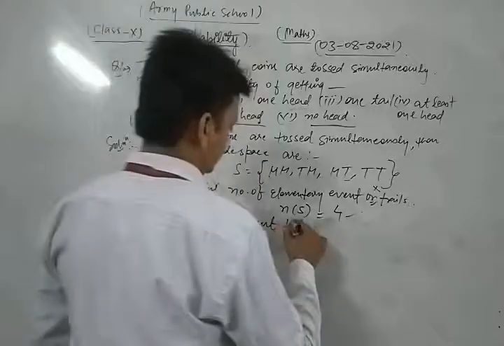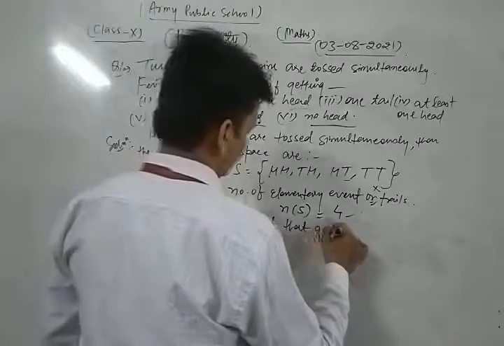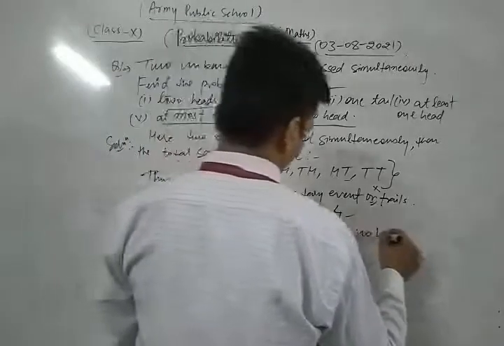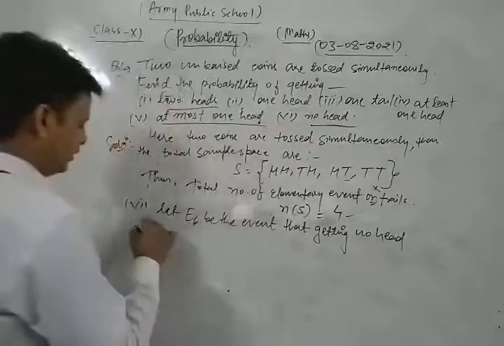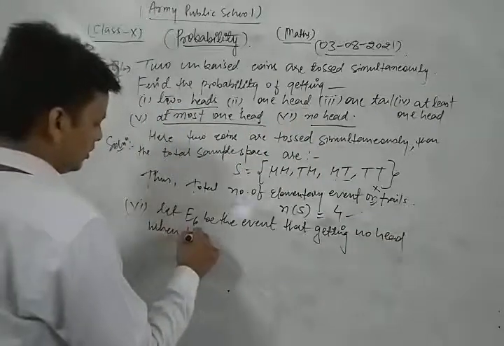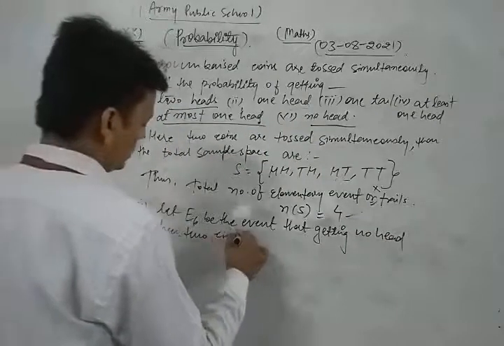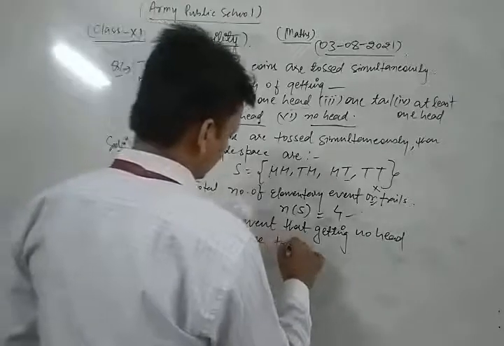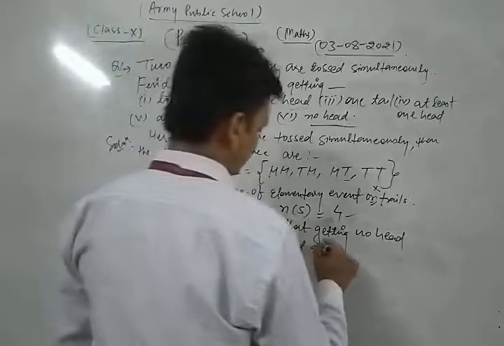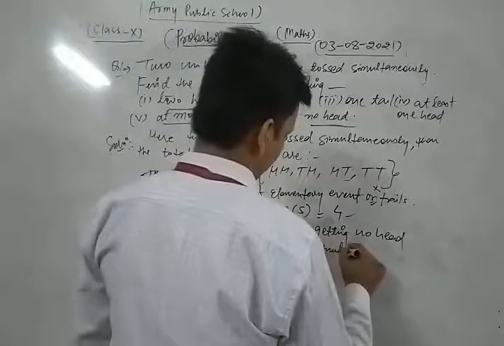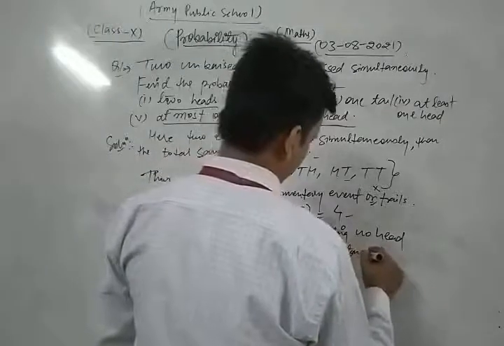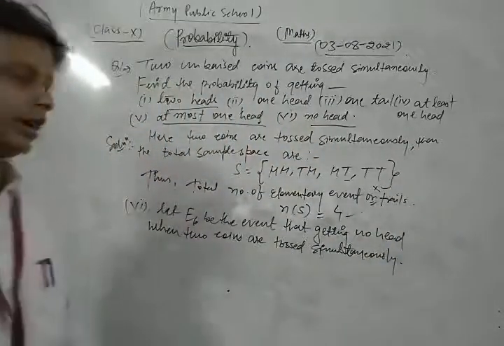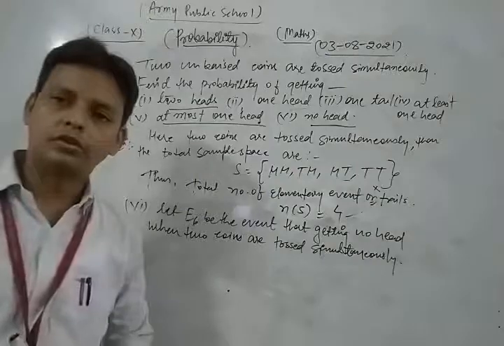that getting no head when 2 coins are tossed simultaneously.